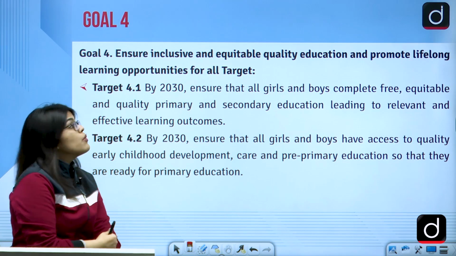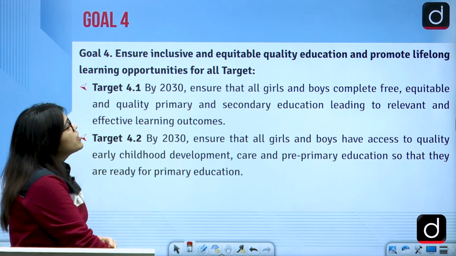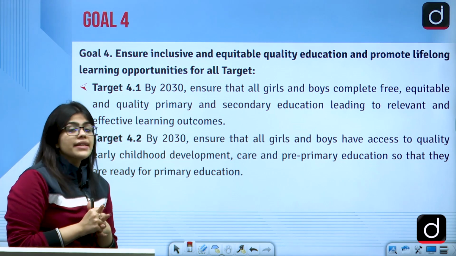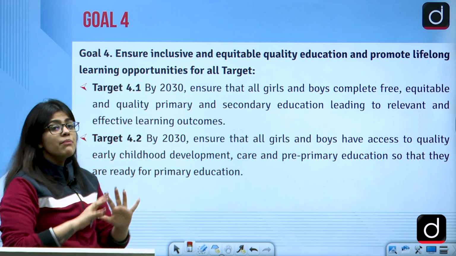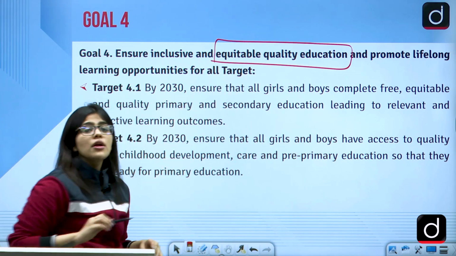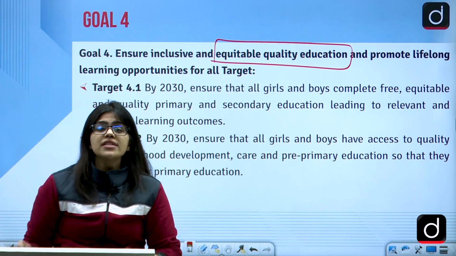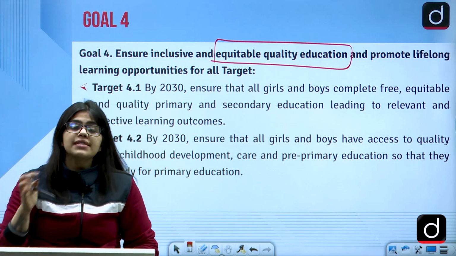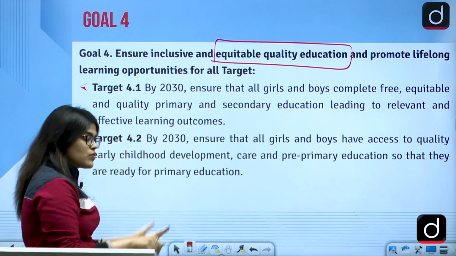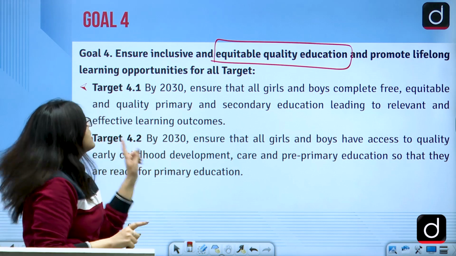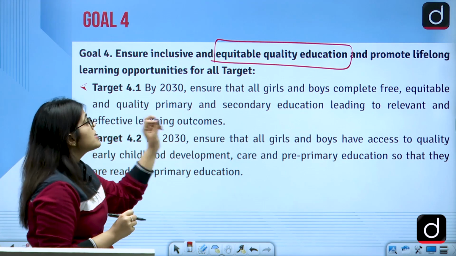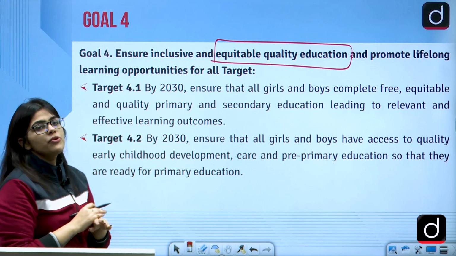Then we have goal 4. We'll ensure inclusive and equitable quality education and promote lifelong learning opportunity. So we will be providing them equitable quality education. Now this is what they are talking about here. They are not only focusing on primary education in goal 4. Goal 4 is very important and it is asked a lot of times in the exams. Here we are talking about ensuring that there is inclusive, that means there is education for everyone. There is good equitable quality of education, good standards are maintained. This will promote a lifelong learning opportunity for everyone.